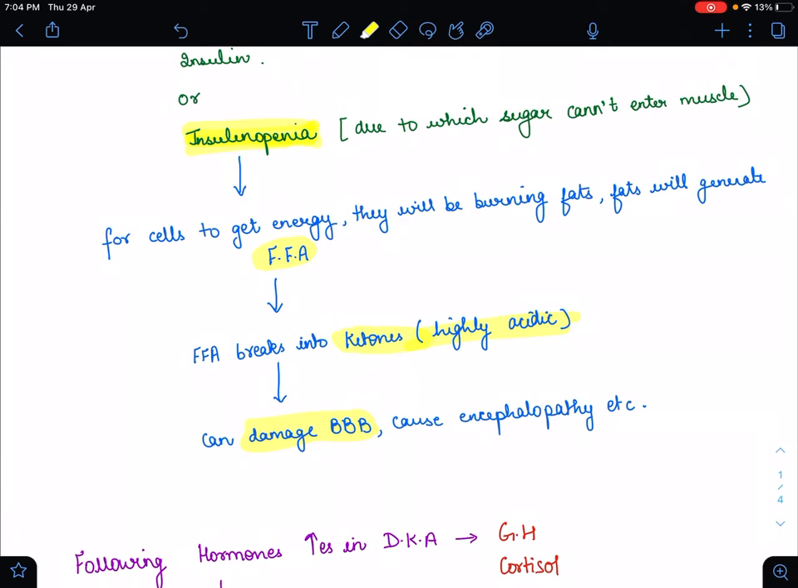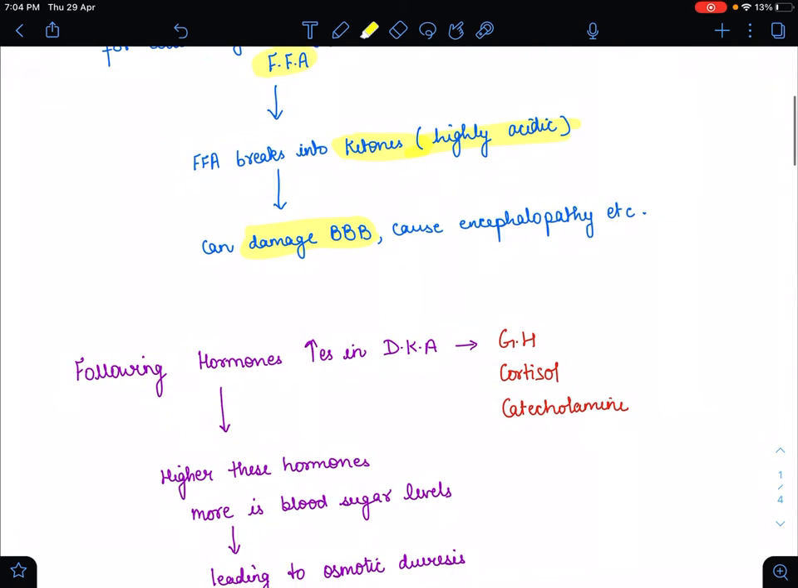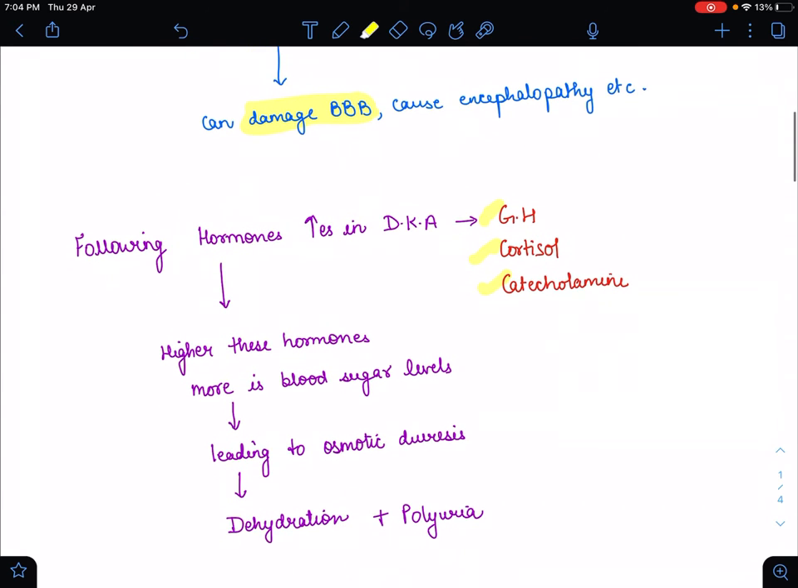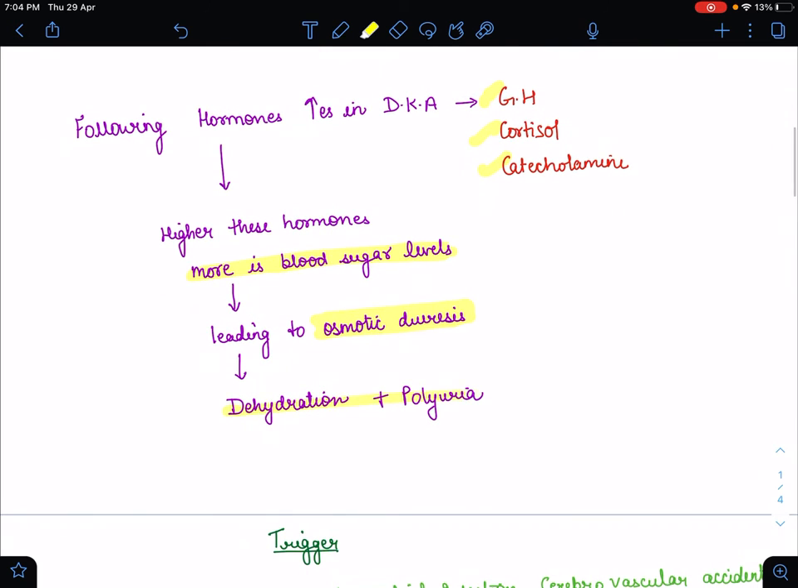So what are the hormones which are increased in diabetic ketoacidosis? In DKA, three hormones get increased: growth hormone, cortisol and catecholamine. As these hormones increase in the blood, they lead to increased blood sugar levels, and as the blood sugar level increases, that leads to osmotic diuresis, in which dehydration and polyuria are present in the body.